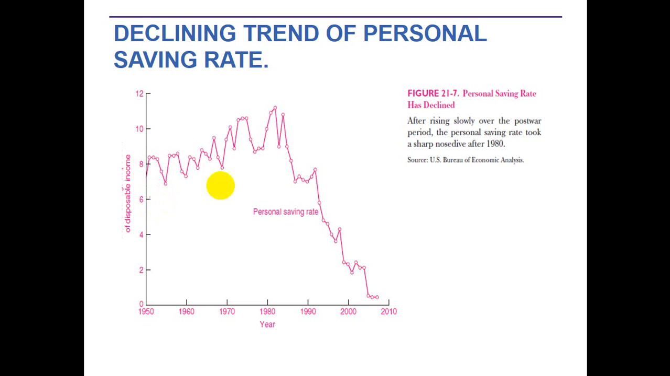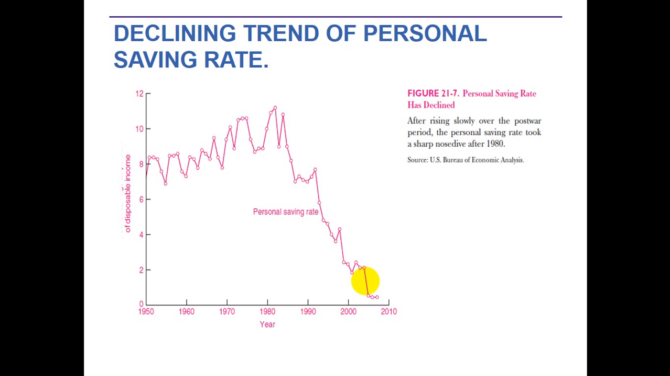You can see that after rising slowly over the post-war period, the personal saving rate took a sharp nosedive after 1990. Here they are showing that the personal saving rate first increases and then decreases. Why did this drop happen in many economies? Because over the long run, the growth in a nation's capital stock is largely determined by its national saving rate.